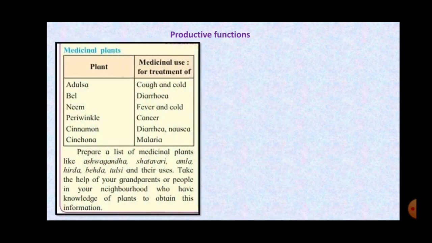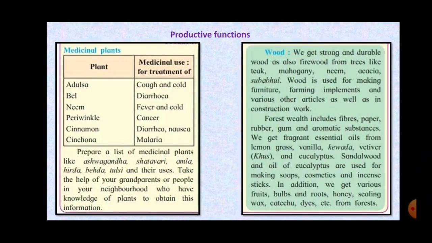Next, what are the productive functions of the forest? What products do we get from the forest? First, we get wood from the forest. This wood is used in construction work. It is used for making furniture. It is used for making agricultural implements, as well as many other things made of wood. Then paper, rubber, gum, all these things we also get from the forest.